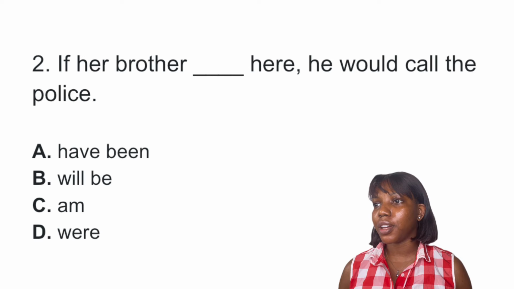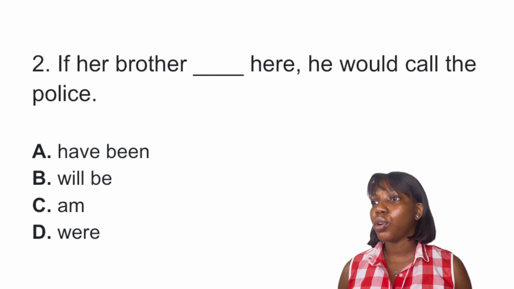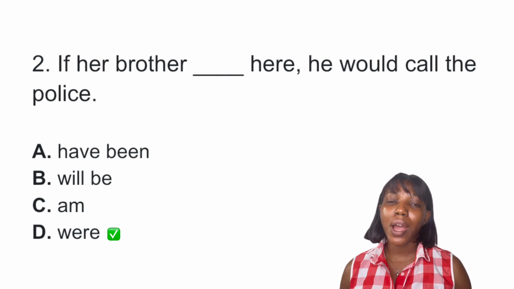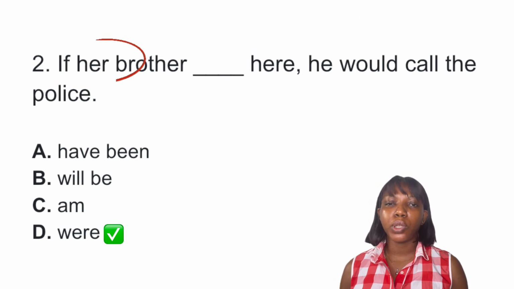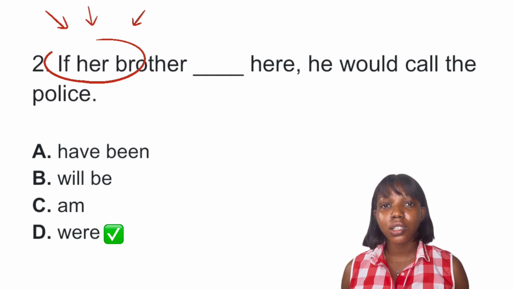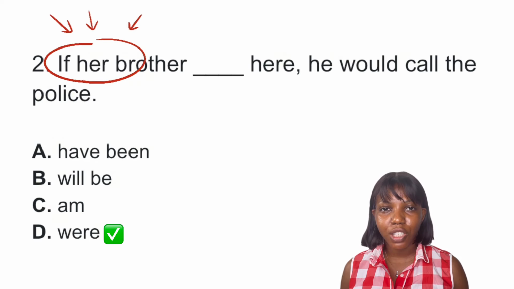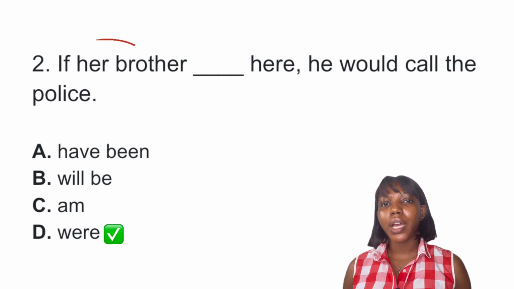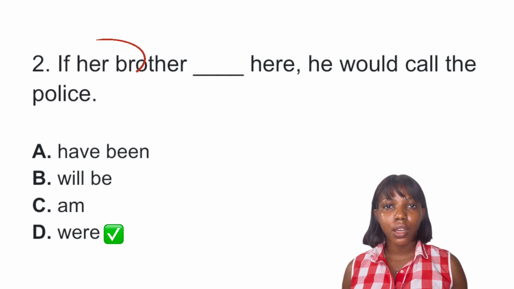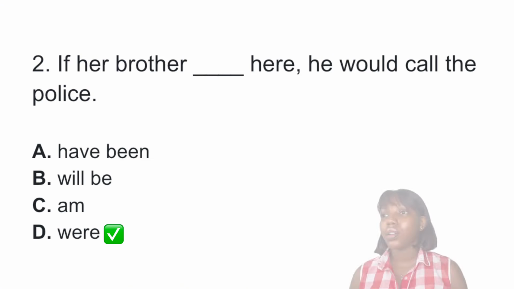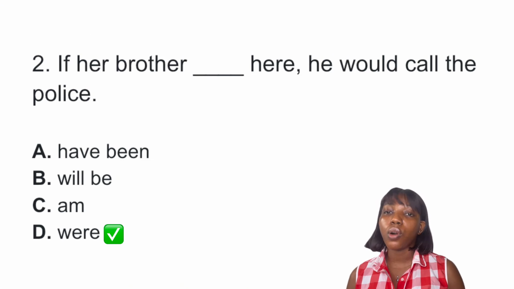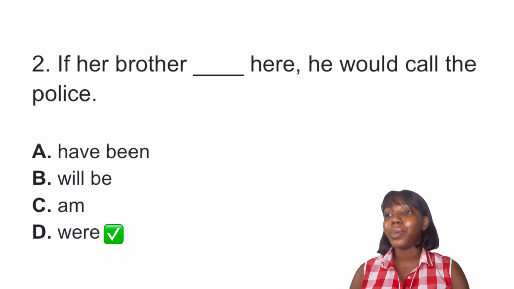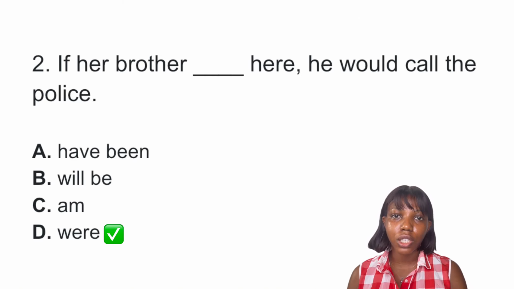So if our brother dash here, he would call the police. The answer to this question is option D, were, right? Why is it were? Now, this is a hypothetical scenario. A hypothetical scenario basically means an imaginary situation, a situation that is not real. And when we have such a situation, we use were, not was. So if our brother were here, he would call the police. If I were you, I would study. So the best answer to this question is definitely option D, were.